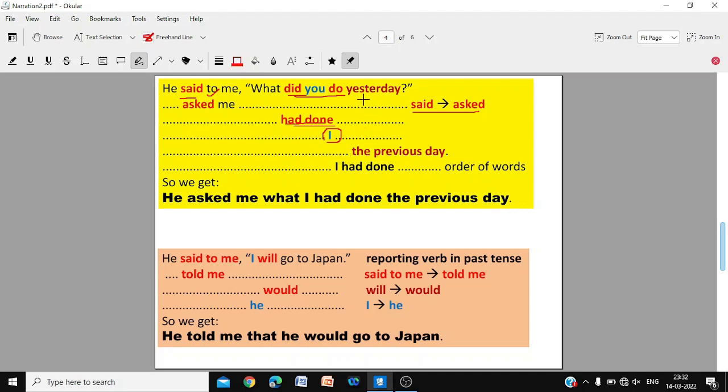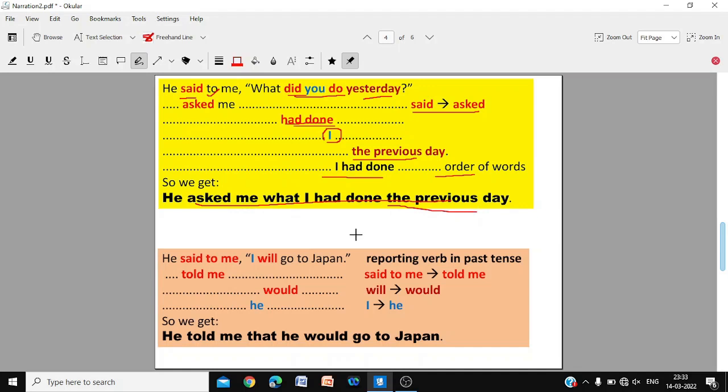And yesterday, the adverb of time, would be changed to the previous day. So he asked me what I had done the previous day. Not the order of words, not what had I done. If you keep the same order of words, it would be what had I done, but in indirect speech, we change the order of words, what I had done. So he asked me what I had done the previous day, not yesterday, the previous day.